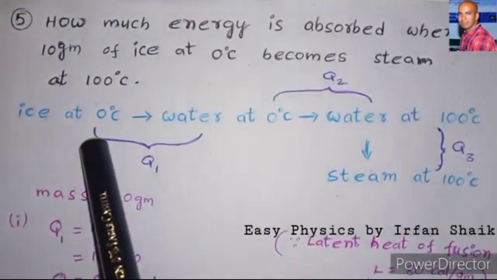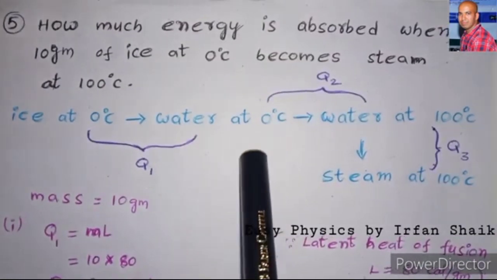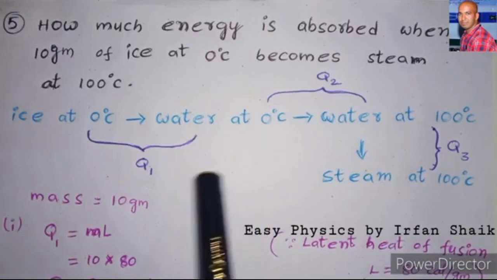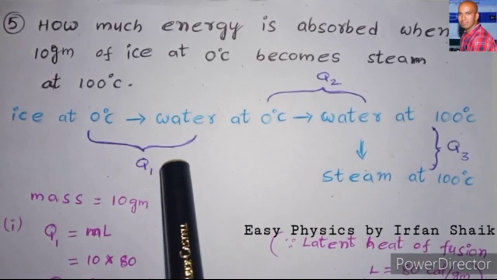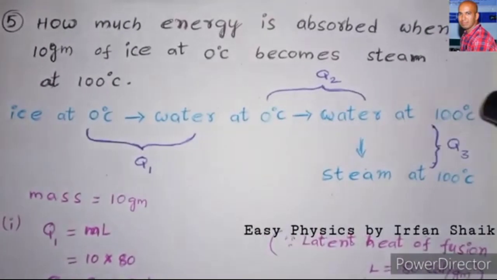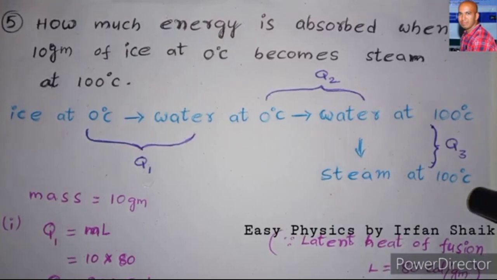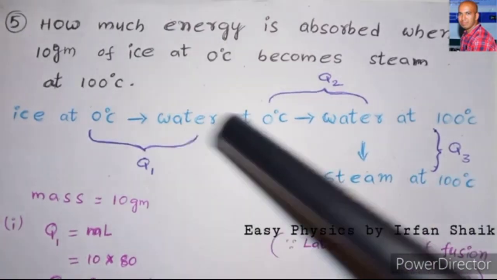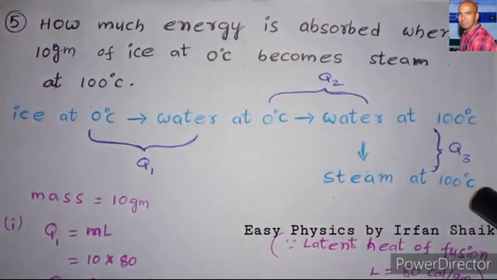First, the ice at 0 degrees centigrade converts to water at 0 degrees centigrade, because at 0 degrees centigrade both the ice and water stages are present. Then the water at 0 degrees centigrade converts to water at 100 degrees centigrade. Then water at 100 degrees centigrade converts to steam at 100 degrees centigrade. So this is the phase change between ice at 0 degrees centigrade and steam at 100 degrees centigrade.